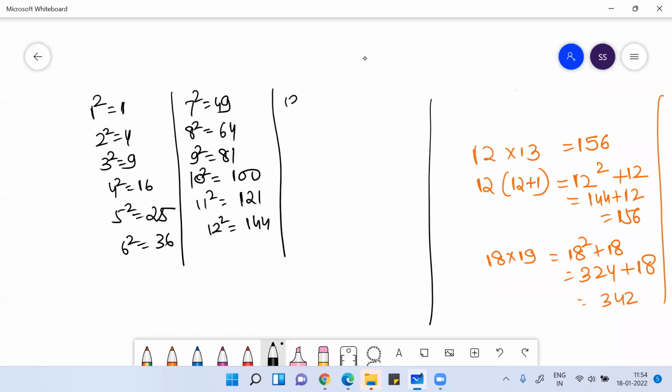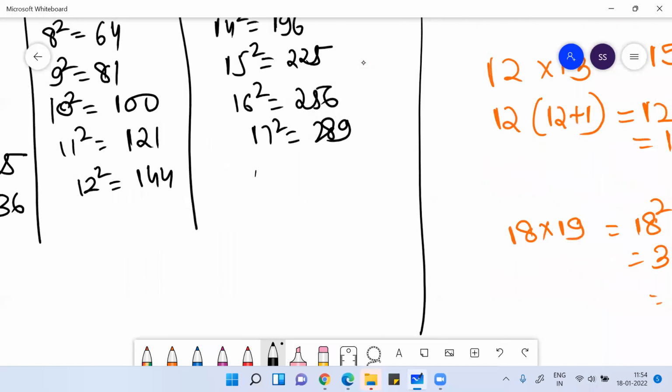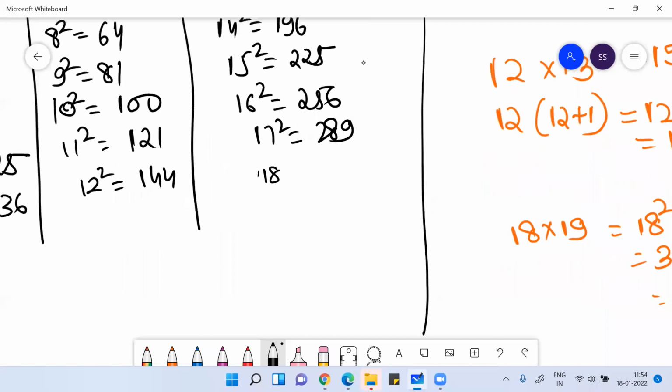The square of 13 is 169. The square of 14 is 196. The square of 15 is 225. The square of 16 is 256. The square of 17 is 289. The square of 18 is 324. The square of 19 is 361.